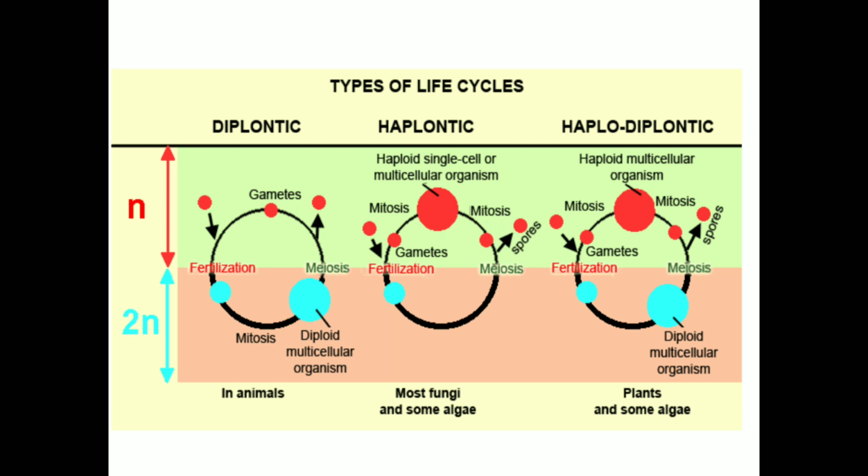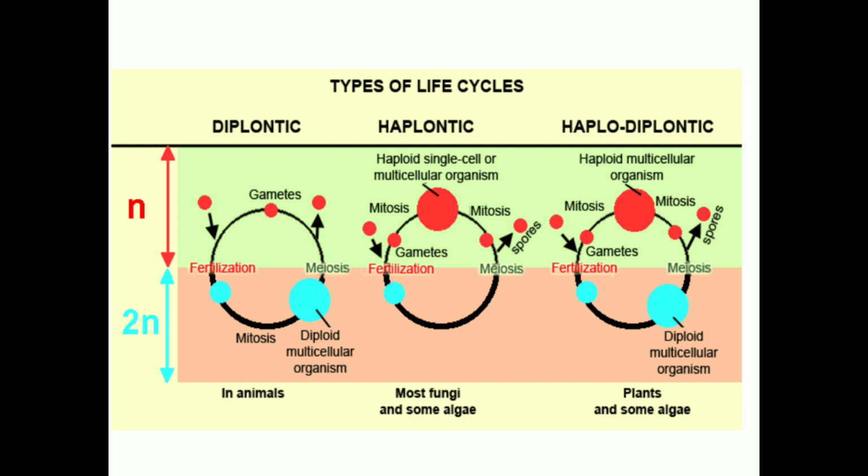In the first figure, we see that mitotic divisions occur only in diploid cells, but the gametes formed through meiosis are haploid in nature. The diploid zygote divides mitotically.